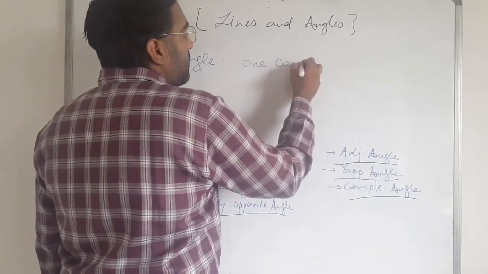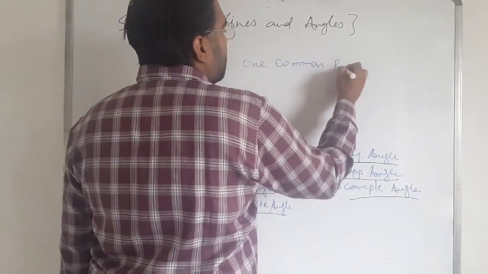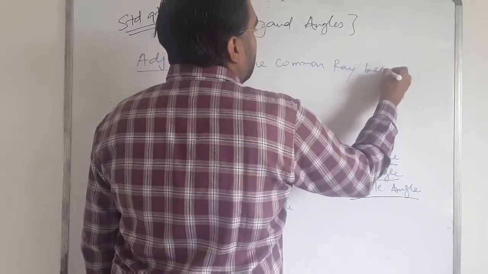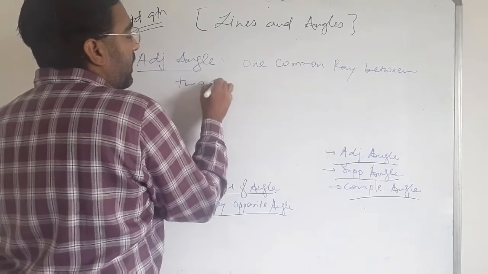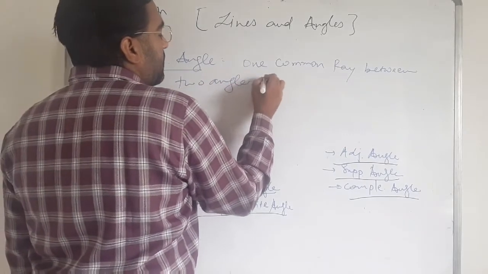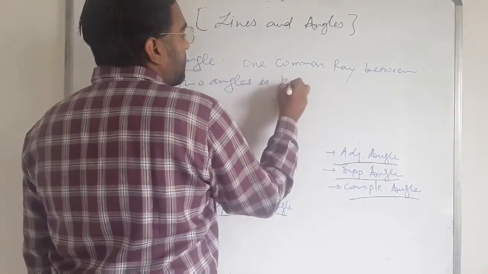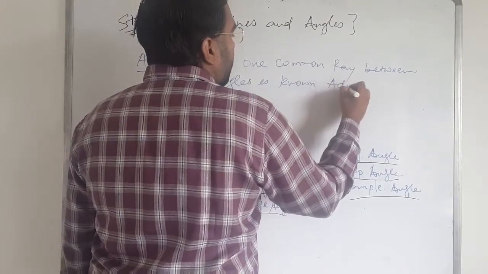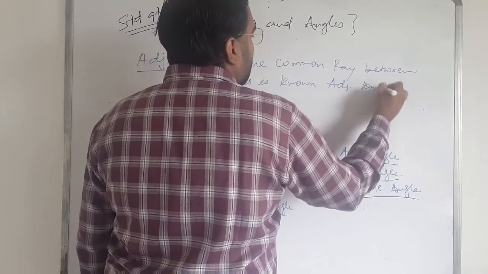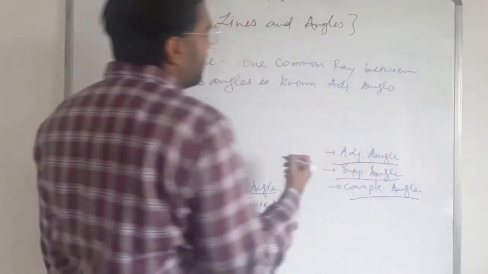Angles which have one common ray between them are known as adjacent angles. Both of the angles are known as the adjacent angles.